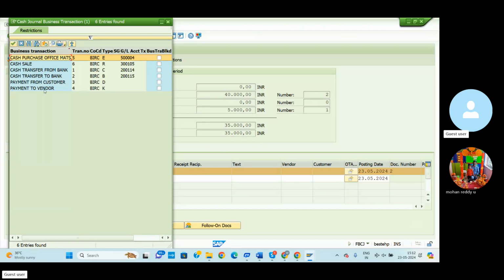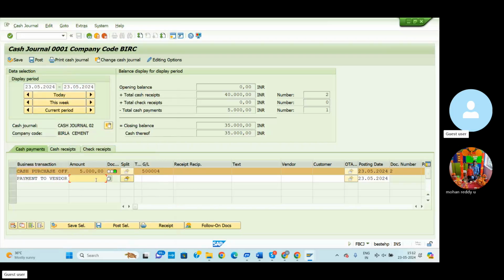Payment to the vendor means if we buy any goods and services from a particular vendor, then we need to pay some amount to that vendor. For this purpose we can pay money to the vendor from the petty cash GL account. So then we can select the payment to vendor. Click here, payment to vendor. Here I can select the vendor, from whom we buy the goods and services. The amount is 8,000 rupees. Just I mentioned 8,000. Enter.